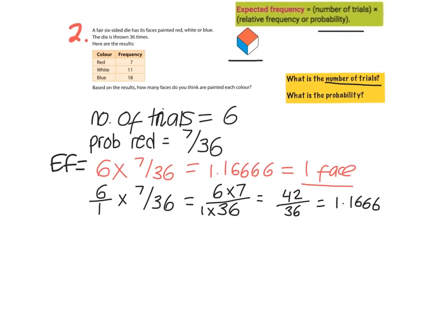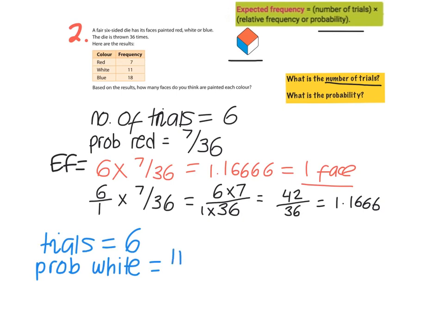Now we need to do the same thing for the white faces. For white, our number of trials is still 6, there's still 6 faces. And the probability of getting white: when the dice was thrown 36 times, it landed on a white face 11 times. So the probability or relative frequency of it landing on white is 11, the total number of times our event happened, over 36.